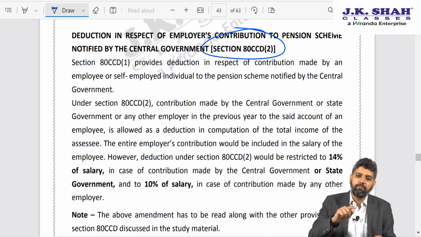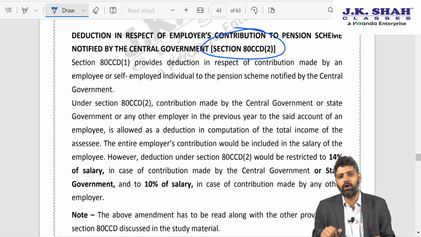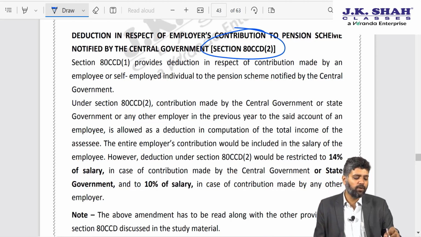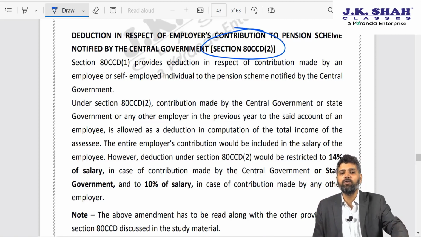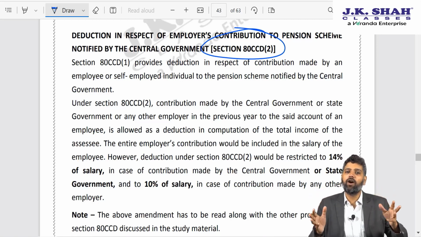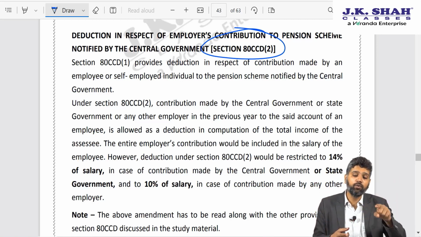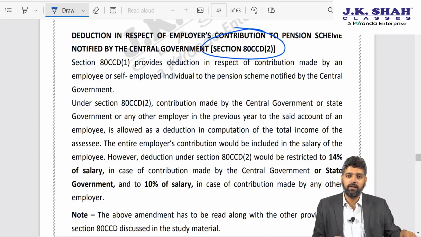However, if the employee happens to be a government employee, then the deduction allowed is 14% of salary. For government employees, you need to understand, prior to 2004, someone may say for private sector 10%, for government employees 14%. Why? Because prior to 2004, the government had something called as the old pension scheme. The old pension scheme did not have all this NPS concept.